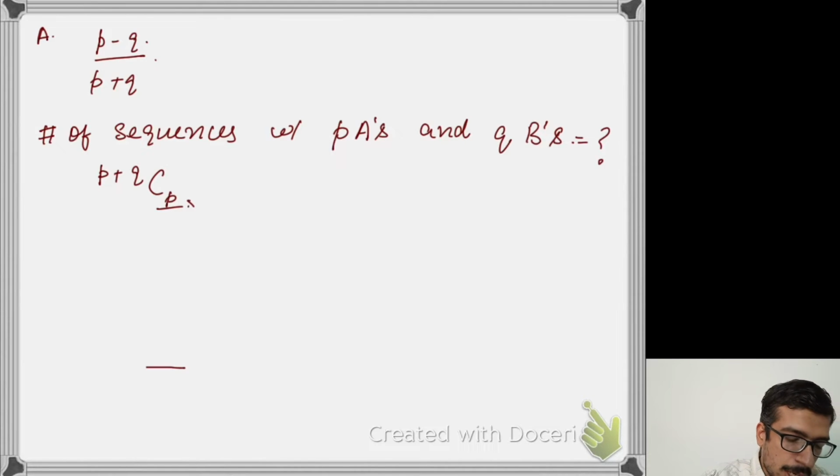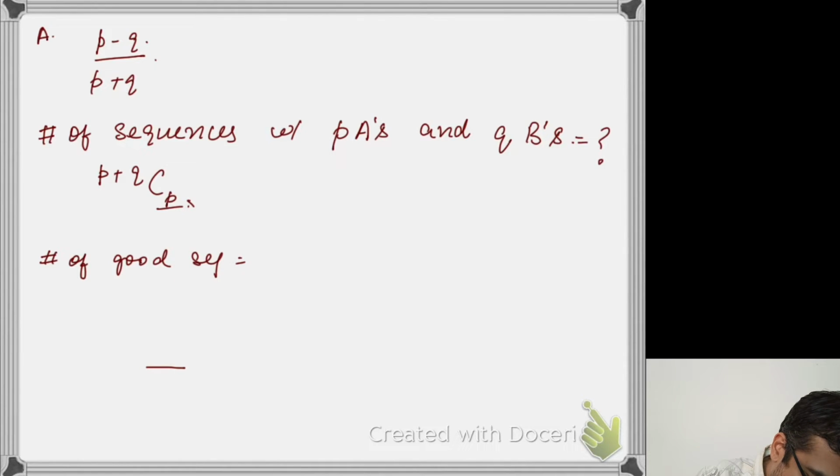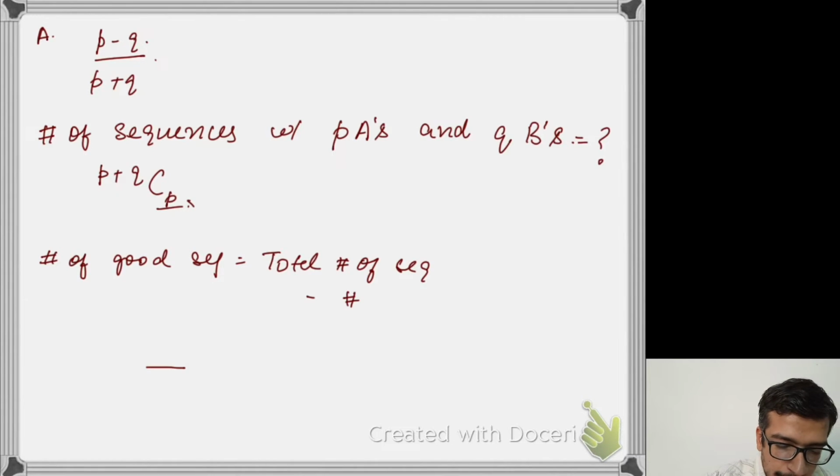Now, I need to count the number of good sequences, the number of sequences where A strictly maintains a lead over B at every position. So how do I do that? Well, maybe it's easy to do the reverse. Let me compute the number of good sequences as the total number of sequences minus the number of bad sequences.